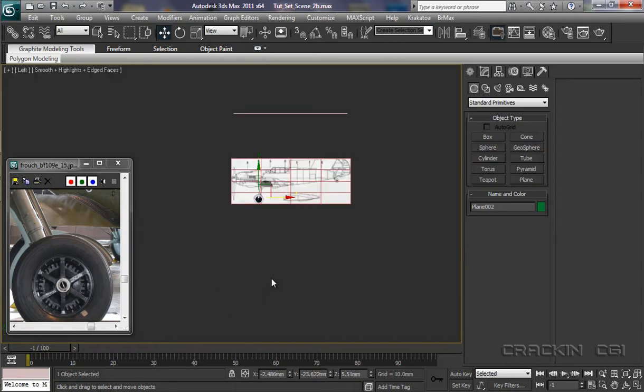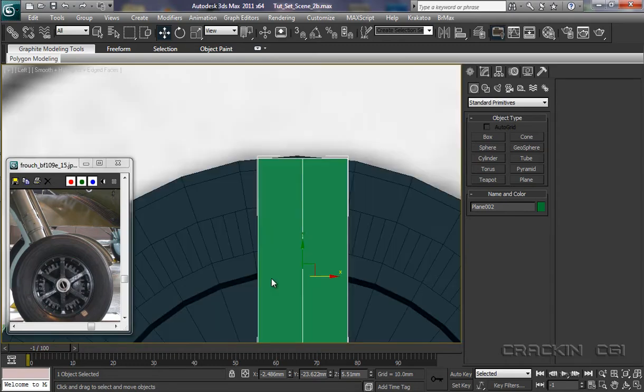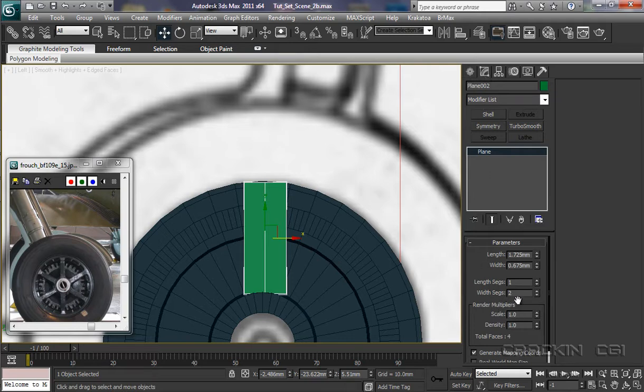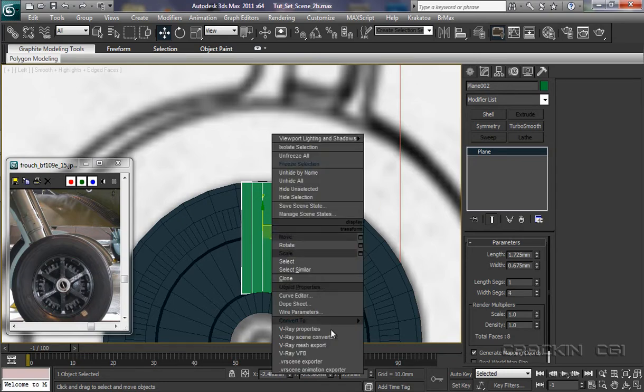Into our left viewport again, and Z on the keyboard. Let's come back here, up to our modify panel, because now I'm looking at the length segments. With segments 2 I want to increase that, so look, 1, 2 and another one, 3. Say OK on that one. Now what we need to do is just line this up to the middle section there. Let's convert this to an editable mesh.